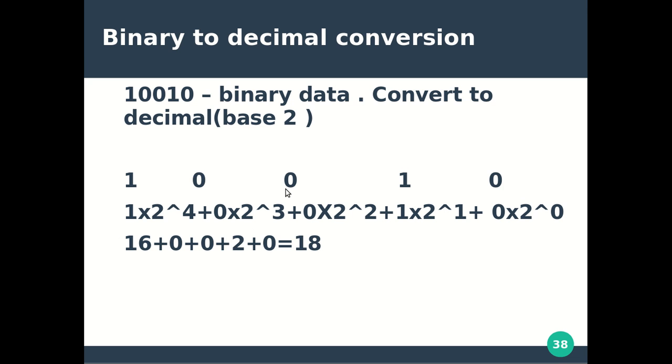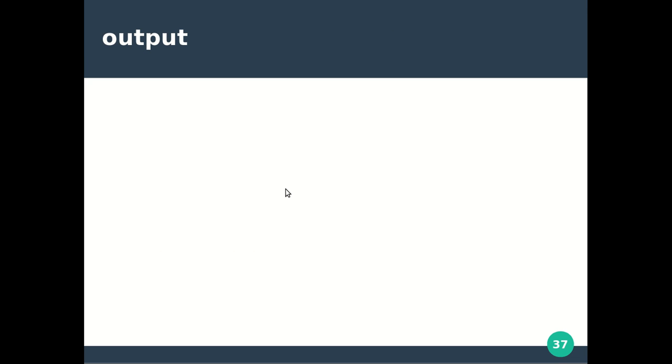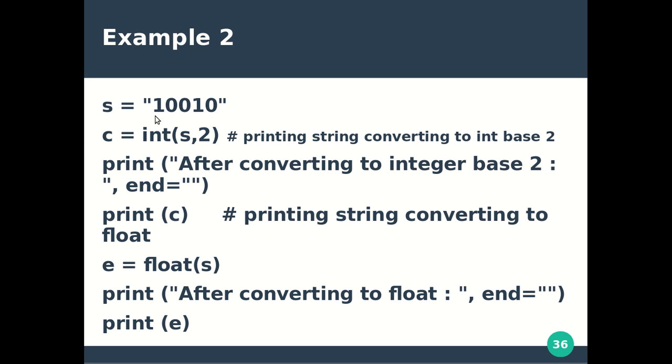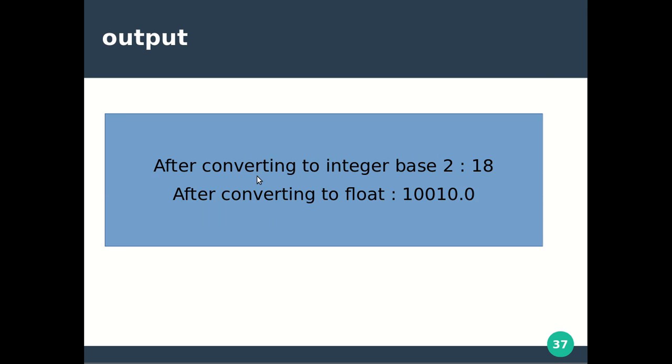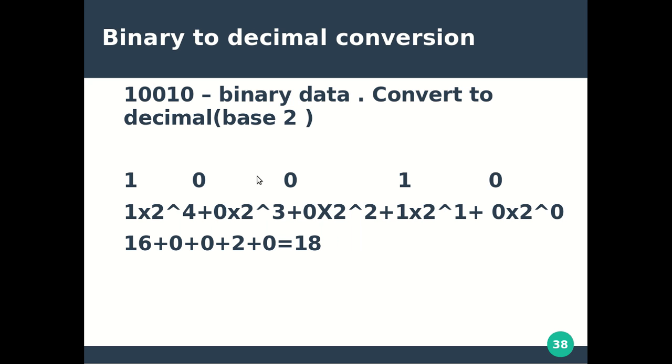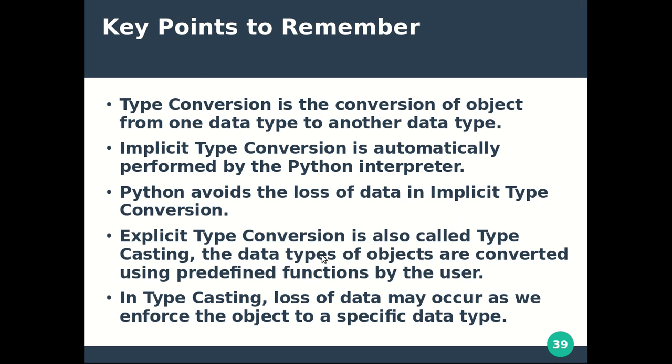We have seen the basic conversion. That conversion is applied in this program, where s is of type string because it is in double quotes, and that is converted into the integer type, but the data is in binary form. So how binary to decimal conversion happens, that we have seen. So 10010, its decimal form from base 2 is 18.